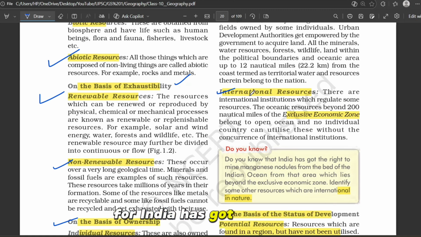For example, India has got the right to mine manganese nodules from the bed of the Indian Ocean beyond its exclusive economic zone. This right is given by an international body, not by India itself.